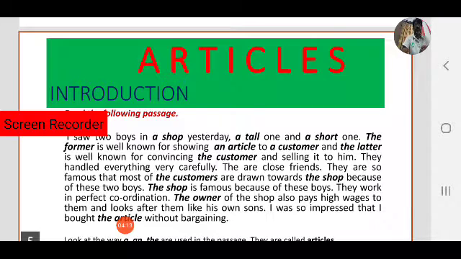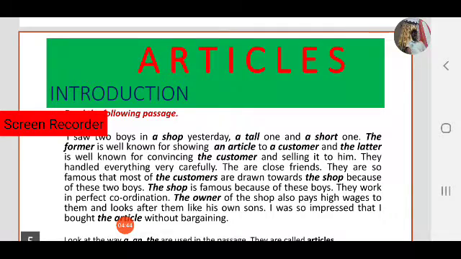Most of the customers are drawn towards the shop because of these boys. The shop is famous because of these boys. They work in perfect coordination. The owner of the shop also pays high wages to them and looks after them like his own sons. I was so impressed that I bought the article without bargaining.